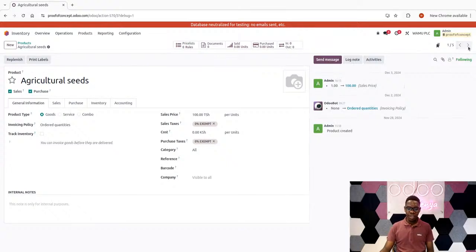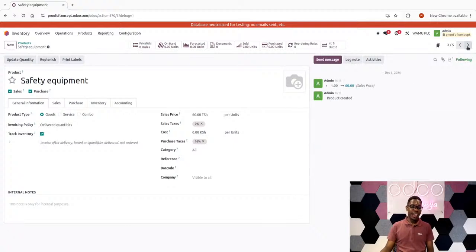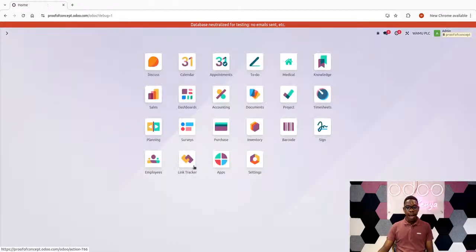So for example, if I move to the next product, I can see clothing is purely taxable, so I can see VAT on both sales and purchases. I can navigate to safety equipment. Safety equipment is usually zero rated, meaning that I cannot claim the input tax that I suffered from the purchases, rather. So it's basically just the concept of getting the right tax for the right product based on your jurisdiction at this particular point in time.